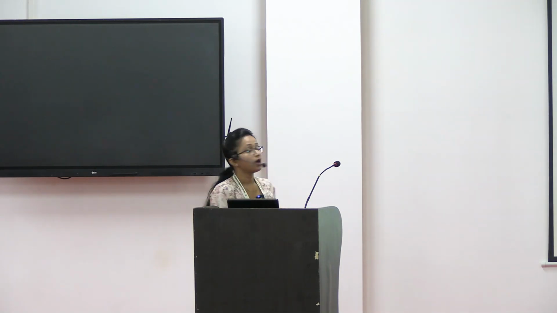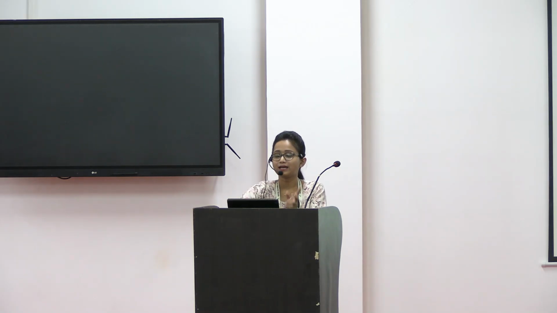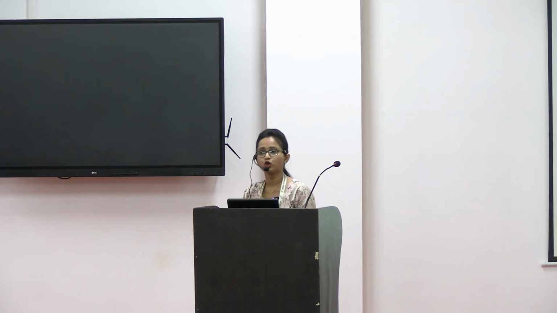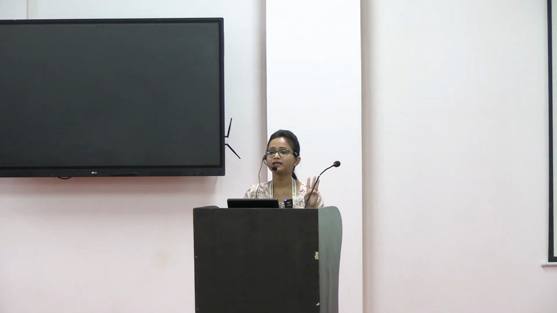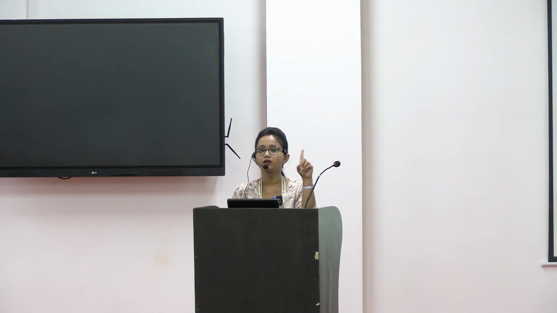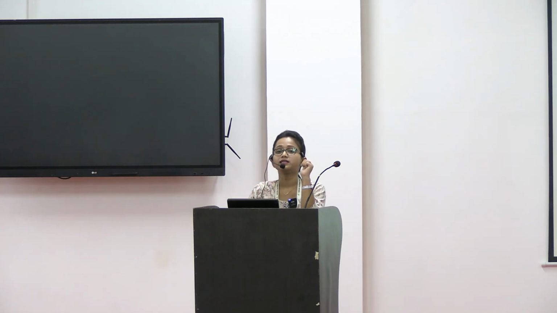So, in the first step, we have to assess the scene safety. But before that, you should know which are the patients that you are going to do. Three things we have to see. One, what is the level of consciousness of the patient? Second, whether the patient's heart is pumping or not, whether we can feel pulse or not. And the third thing, whether there is any breathing or not. These are the three things that you have to ensure in the victim. Okay.